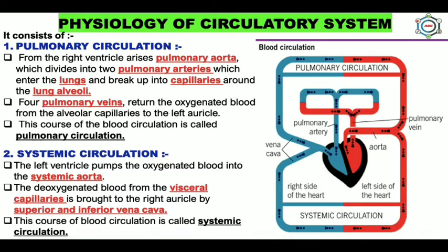So, the complete pulmonary and systemic circulation starts from the right ventricle. From the right ventricle, the deoxygenated blood enters the lungs with the help of the pulmonary artery. The pulmonary artery is the only artery in our body which contains deoxygenated blood, while the function of an artery is to carry oxygenated blood. From the lungs, pulmonary veins arise which enter the left auricle. The pulmonary vein is the only vein in our body which carries oxygenated blood,